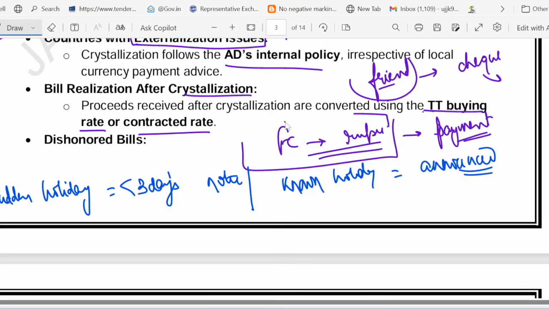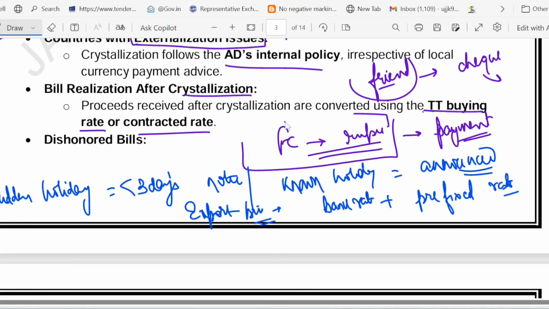Then we talked about export bill. What did we talk about export bill? I told you that export bill uses bank rate. Either they use the bank rate or they use the pre-agreed rate, right? And that too, which bank rate? Buying rate, bill buying rate. I told you, for export bill we have to use the bill buying rate.